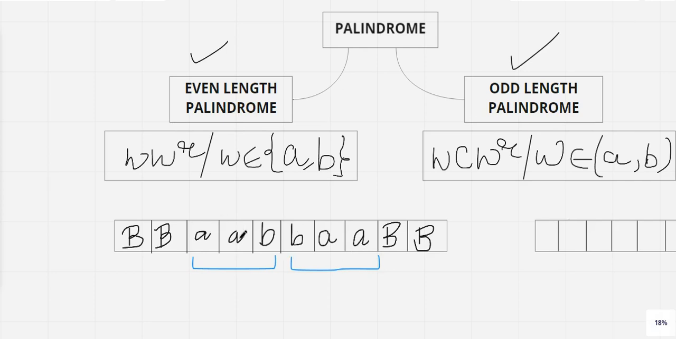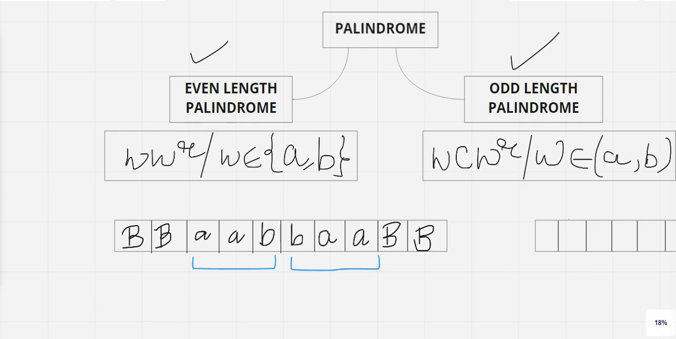Okay, now is this an even length palindrome? Yes, it is an even length. I took an odd length string ABB. When I reverse it, definitely this was 3 plus 3, 6, so 6 is an even length palindrome example. Okay, now this is a perfect example for w w to the power r. Now we will be trying to solve or design the Turing machine based on it.